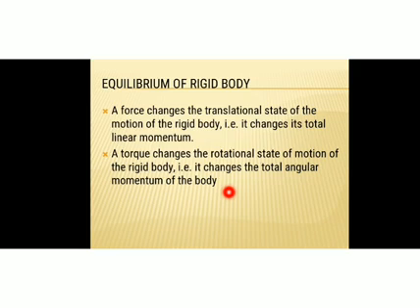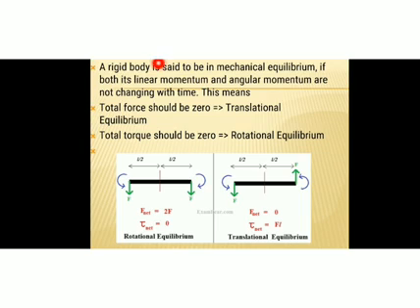So instead of force, if we apply a torque on a rigid body, the total angular momentum of the rigid body is changed. A rigid body is said to be in mechanical equilibrium if both its linear momentum and angular momentum are not changing with respect to time. That means the total force should be zero, and the total torque acting on that rigid body must be zero.